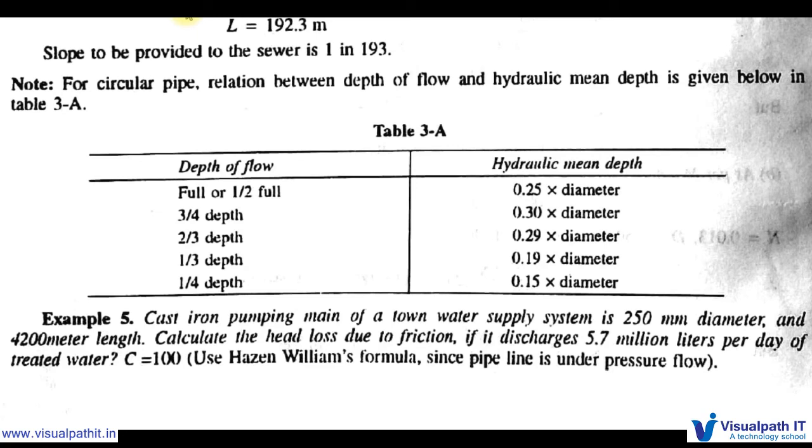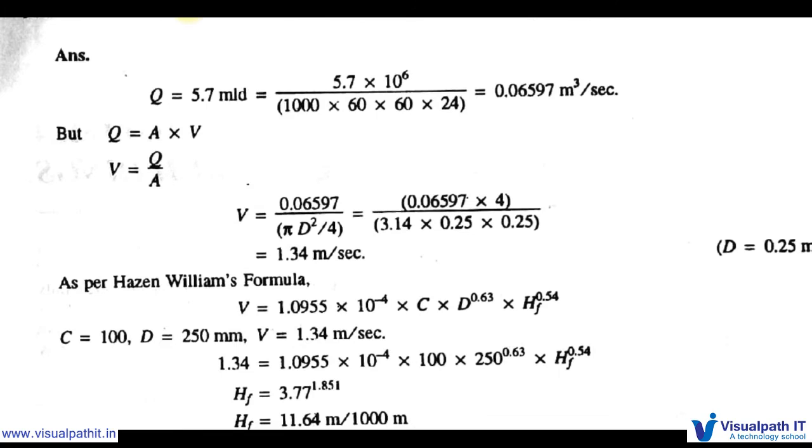For a water supply or pressure line, we need to consider the Hazen-Williams formula. If it is a drainage line or sewage line, we need to consider Darcy's or Manning's formula. We already discussed that for Manning's formula we need to consider the roughness coefficient. Whenever the Q value is given, meaning flow or discharge is given, we need to use the continuity equation, that is Q is equal to A into V, where A is area and V is velocity.